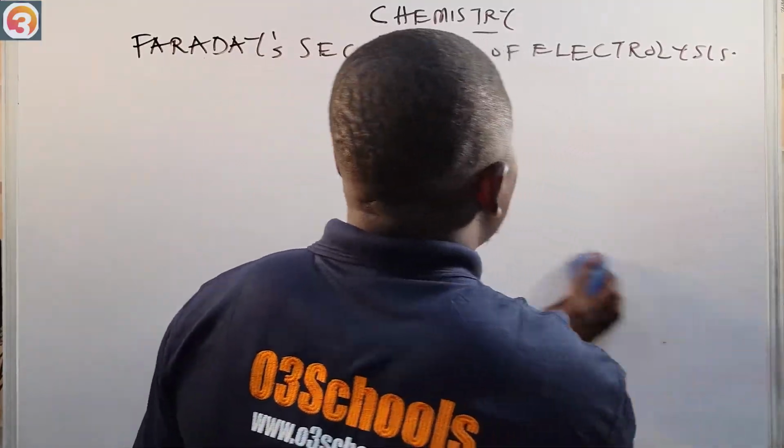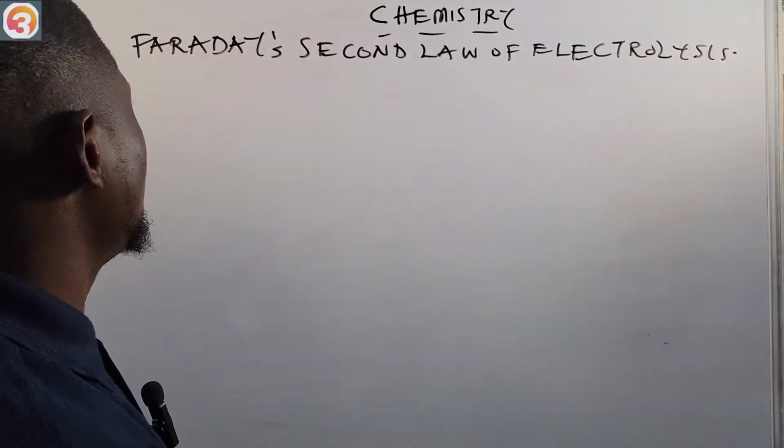So, without further ado, let's talk about the second law of electrolysis.